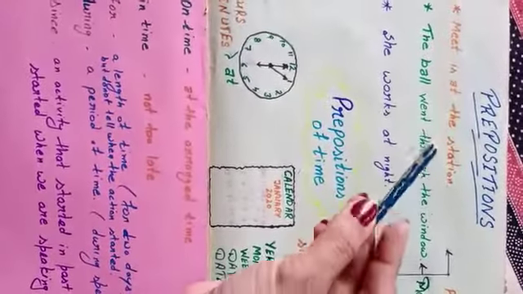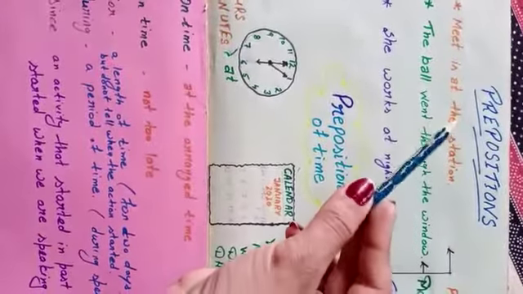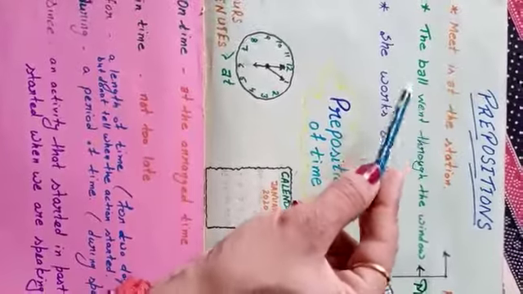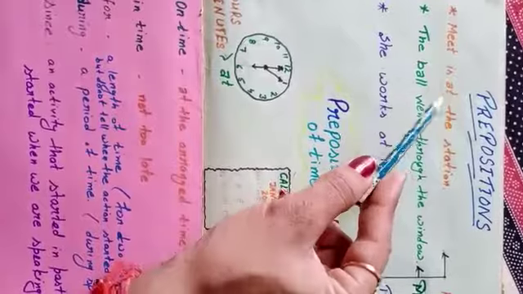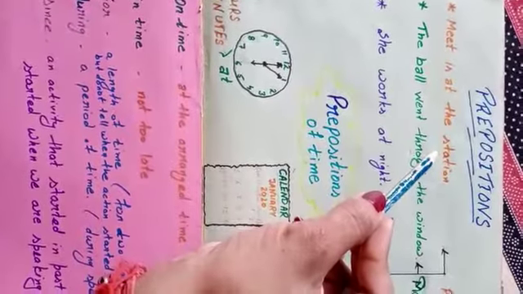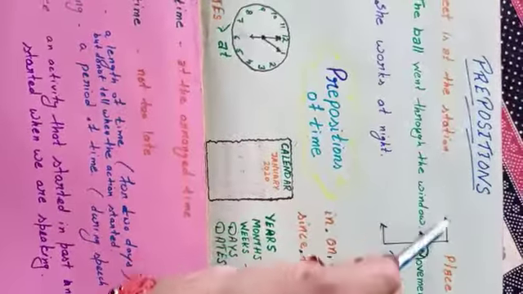In this first sentence, meet is at the station. I hope you have guessed which is the preposition here. At. Okay. And we come to know about the place by this word. Where is meet? At the station. It is a preposition of place.